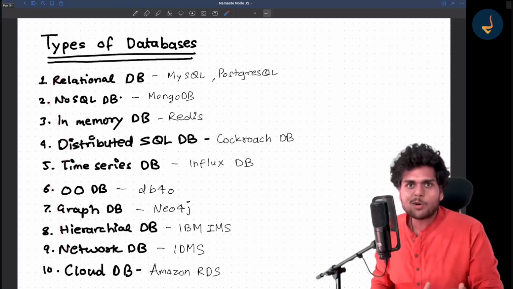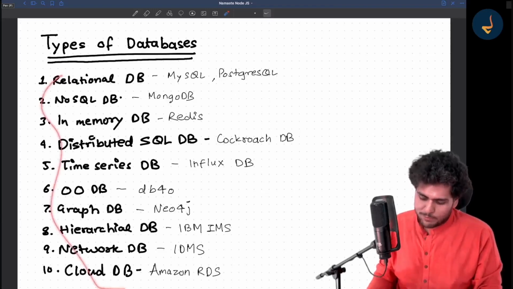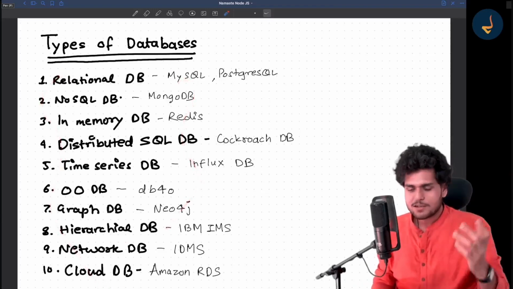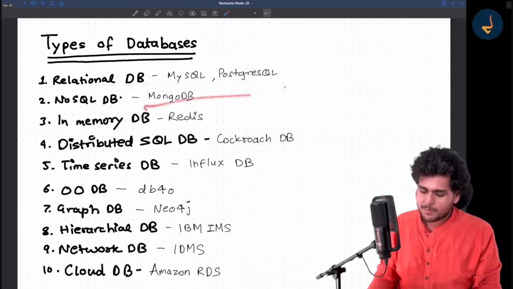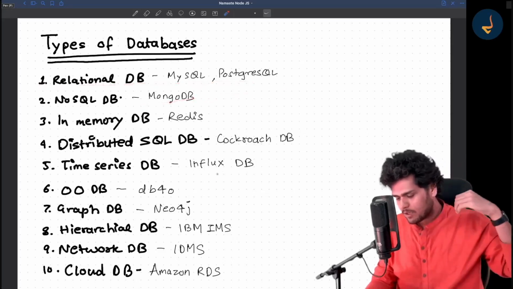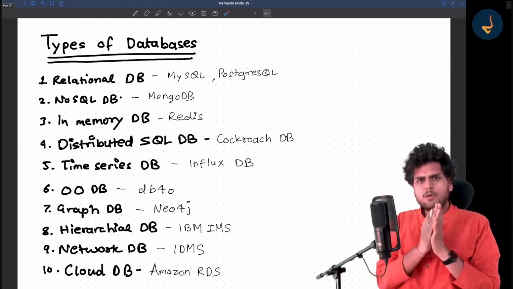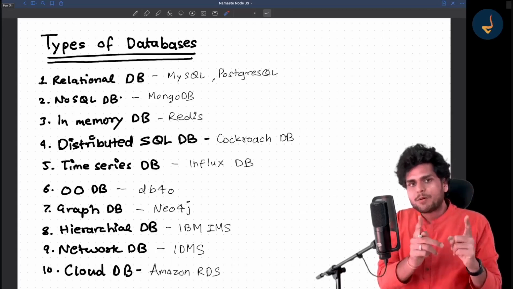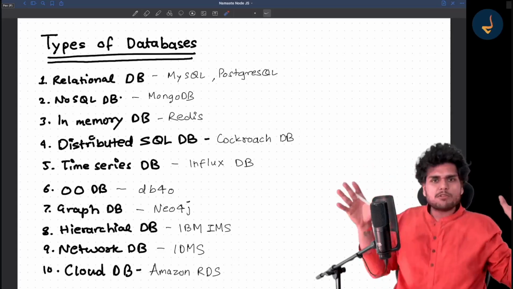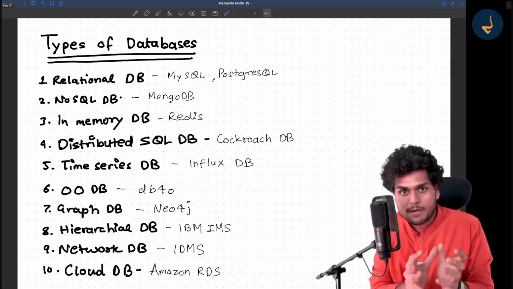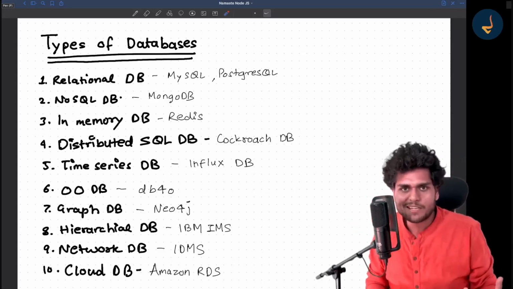If you talk about Google, Google might be using almost all of them for their different products. Somewhere they might be using MySQL, somewhere MongoDB, somewhere different types of databases. So one company is not restricted to one type of database. A database is very much project specific, not a company specific thing.